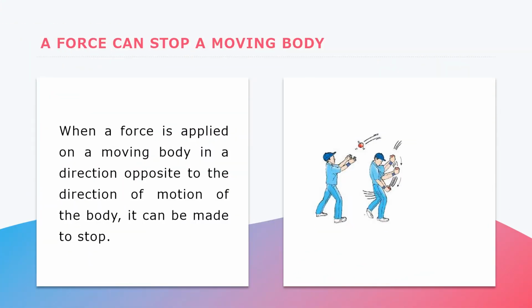When any object comes towards you, you apply force in the direction opposite to the direction of motion of that object to make it stop. For example, in a cricket match, when a batsman hits a ball, the fielder catches it. Here, a force is applied by the fielder by his hand in the direction opposite to the motion of the ball. So, if any object is moving, we can stop that motion by applying force in the opposite direction.